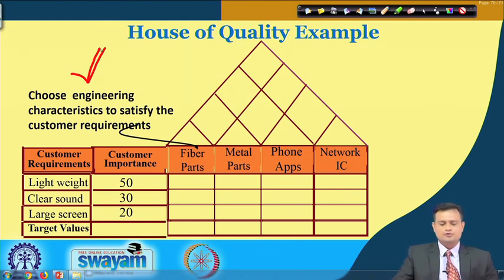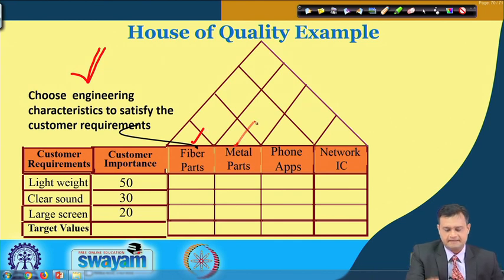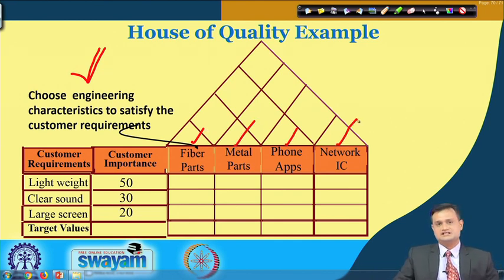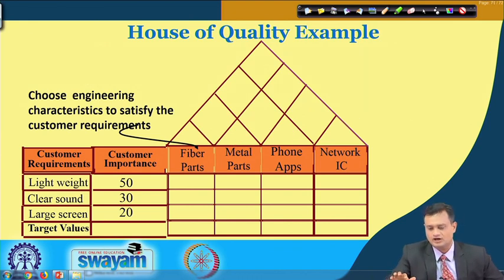So I would like to put here, you can see, fiber parts, metal parts, phone apps and network IC. I consider, through cross functional concurrent engineering, these are some of the components or technical specifications that I need to look after in order to meet the customer requirements.